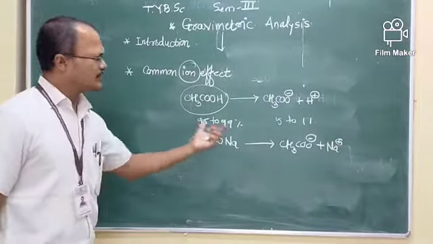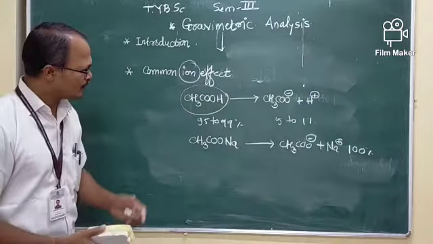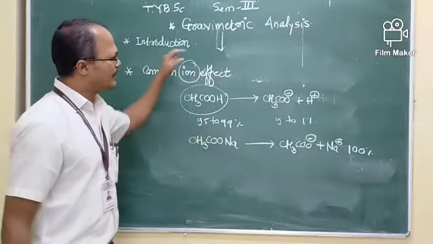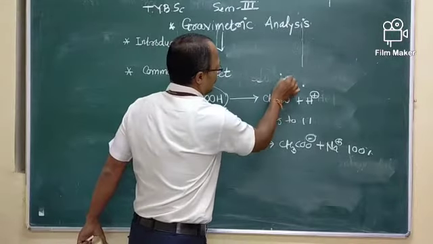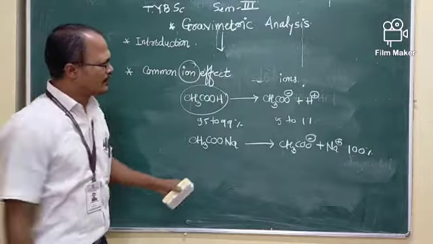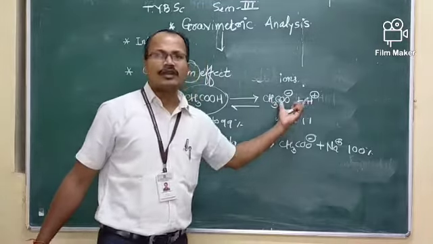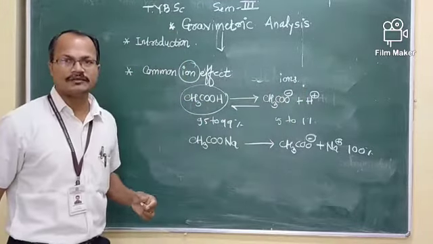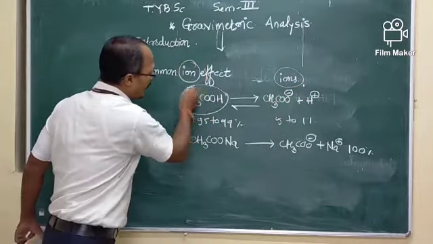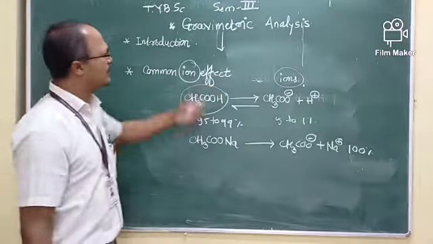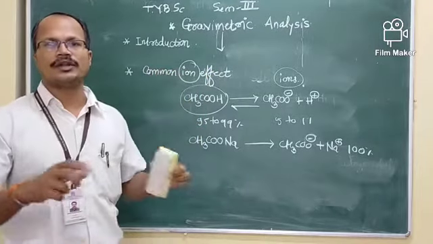Due to this 100% ionization, when added to the acetic acid solution, the equilibrium between ions and unionized form is shifted from the ionized form to the unionized form, and that principle is used in gravimetric analysis for the isolation or precipitate formation of the given constituent.